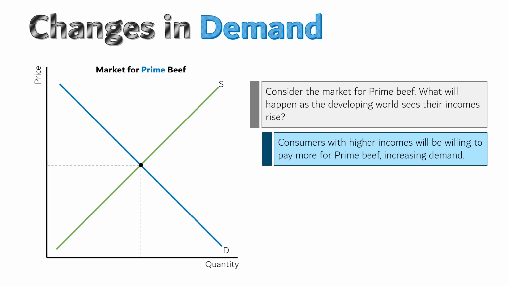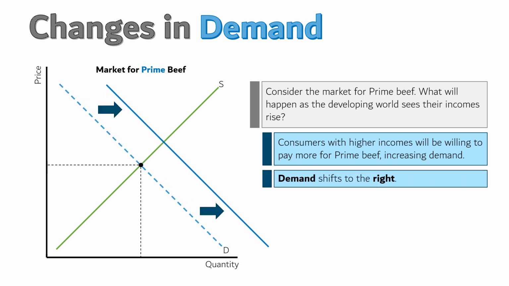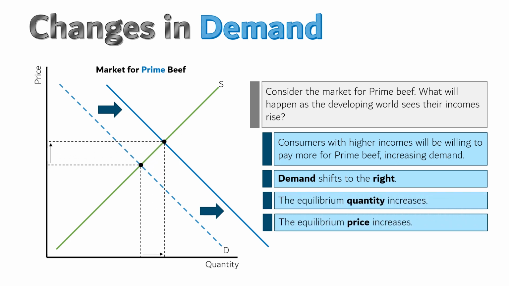When demand increases, it shifts to the right. And now we have an interesting situation. At the old price, before the shift in demand, the market is out of equilibrium now. The old price is too low. Consumers will begin to bid the price up as their higher demand has them buying more. In the end, at our new equilibrium, the quantity has risen, and so has the price.